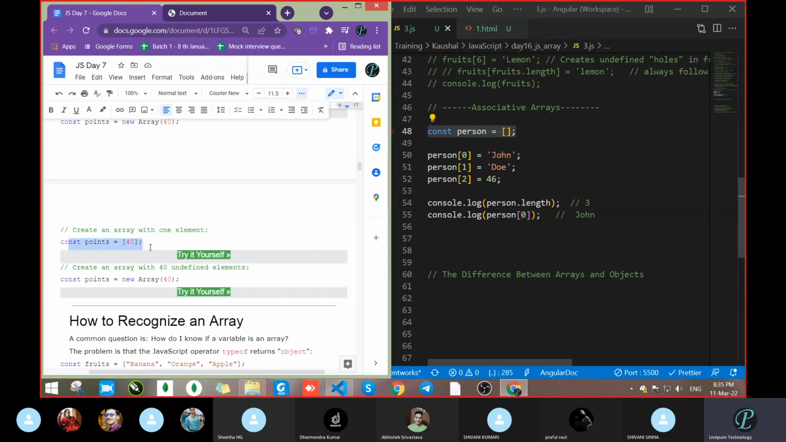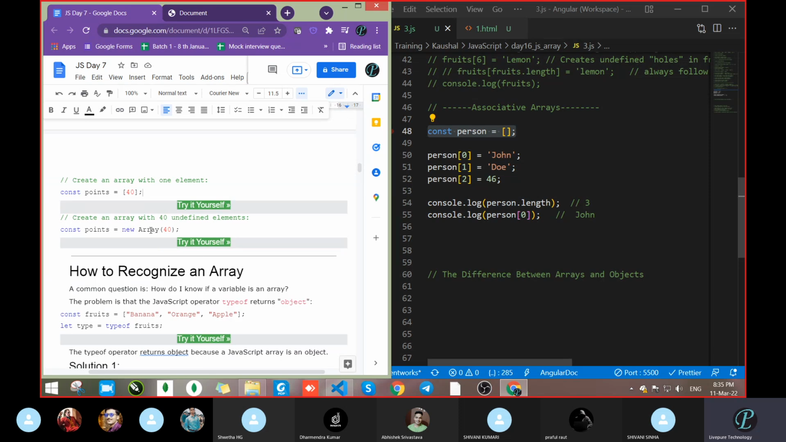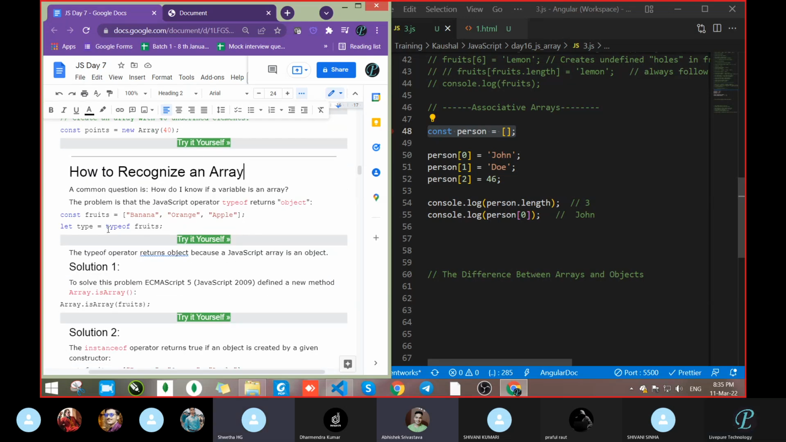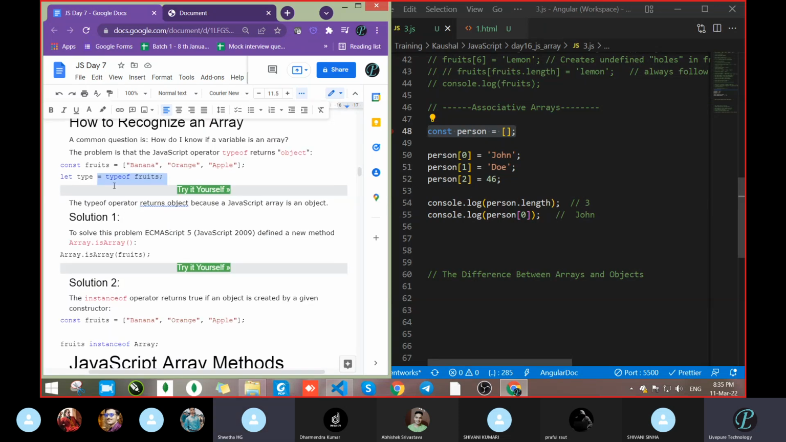So create an array with 1 element, just pass it directly some value. That's fine. Create an array with 40 undefined elements. So how to recognize an array? You can tell that with the help of the typeof operator. But we had already seen the issue: when we go with the typeof operator, what is it returning? Object. See this line. The typeof operator returns object because a JavaScript array is an object.